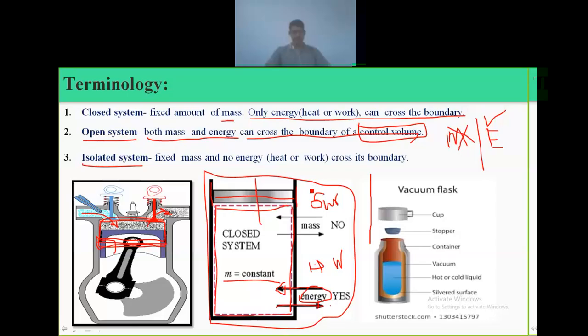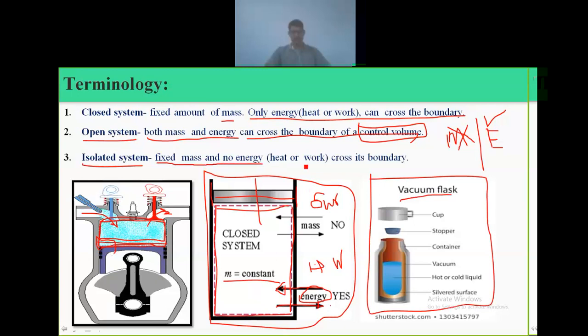Then the next one is the isolated system. This is one example of an isolated system: a vacuum flask, or a thermos. What happens in an isolated system? Mass is fixed and no heat crosses its boundary. As we saw in the closed system, mass cannot cross the boundary but energy can. But in the isolated system, mass as well as energy cannot escape the system. It cannot interact with surroundings in the form of energy or in the form of mass.